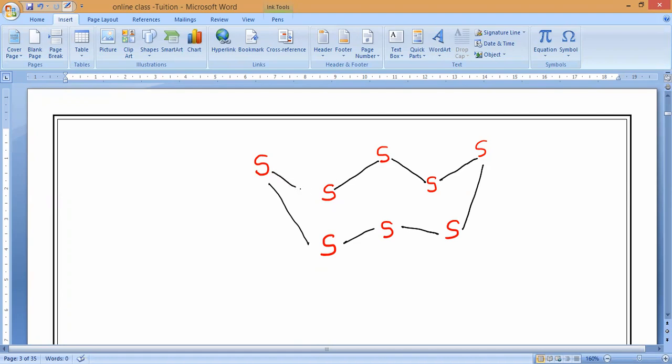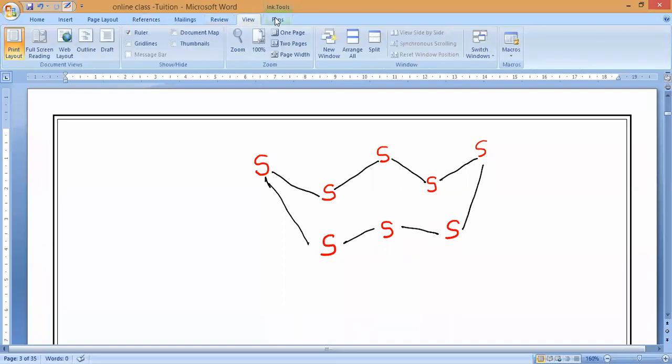This is the exact structure. All should draw. Okay, guys. So now every sulfur is filled with how many electrons? Anybody can guess? Guess at least. If you see it, you can understand. Each sulfur is filled with how many electrons?